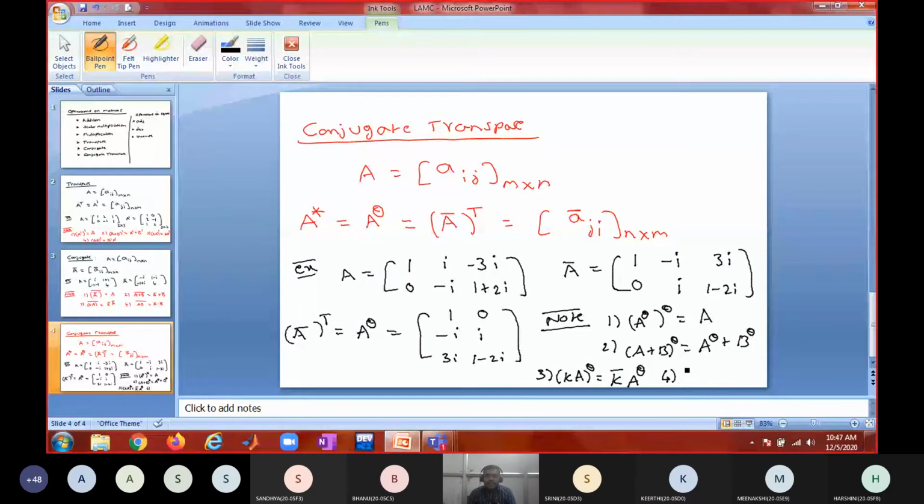What will be the fourth one? What will be (AB) power theta? It will be B power theta into A power theta, because again it is a combination of transpose and conjugate. The transpose property says (AB) transpose equals B transpose into A transpose. Therefore, naturally (AB) power theta would be B power theta into A power theta. Is that okay? So these are the three operations: transpose, conjugate, and conjugate transpose. Now we'll see some special types of matrices based on these operations.